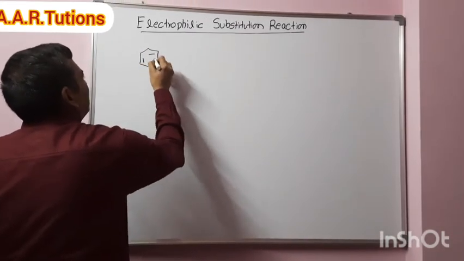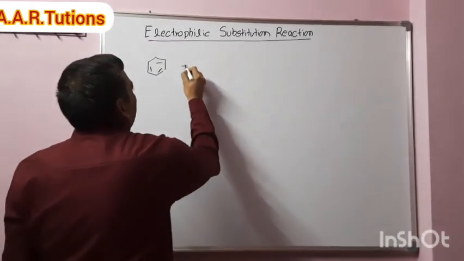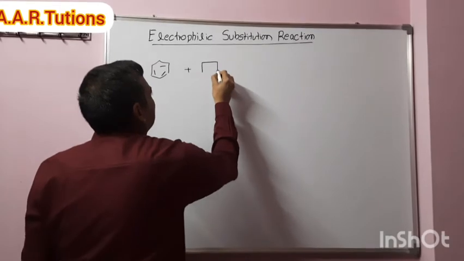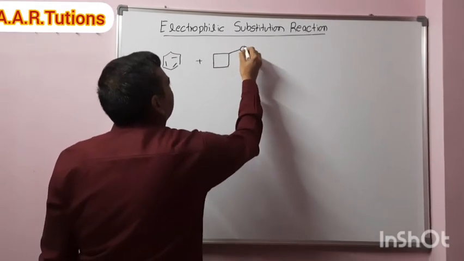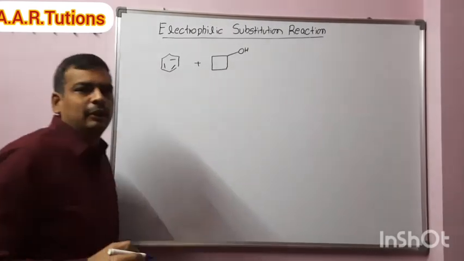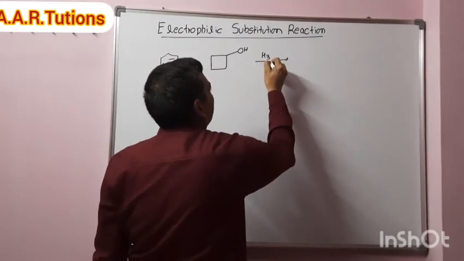Write the product formed. Here we will discuss some exceptions. Write the product formed when benzene reacts with cyclobutanol in presence of strong acid H3PO4.